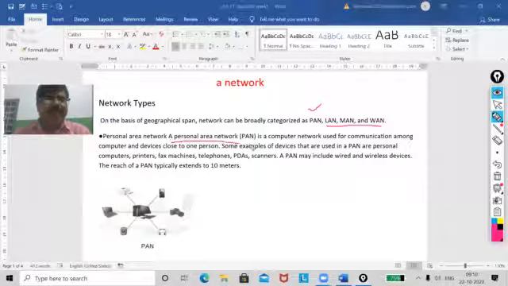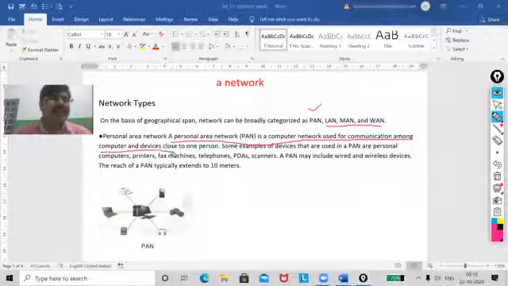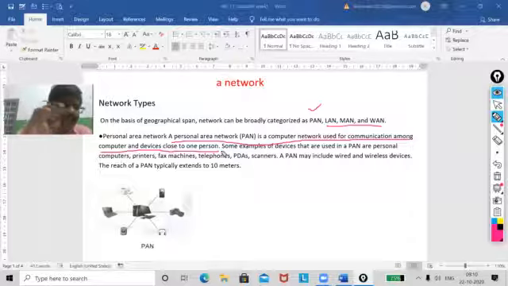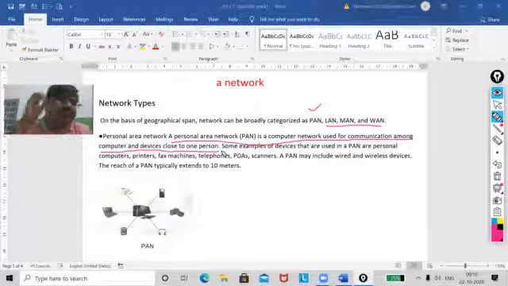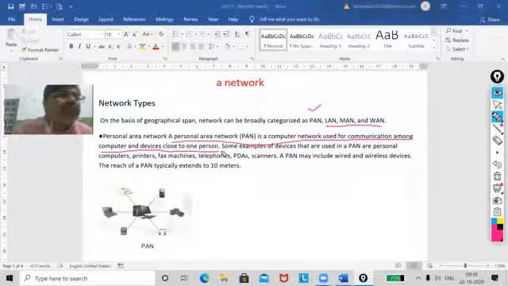A personal area network is a computer network used for communication among computers and devices close to one person. That means it may be smartphone to PC, smartphone to your printer, smartphone to scanner, whatever. That means any node you can connect. It can be wired or it can be wireless.